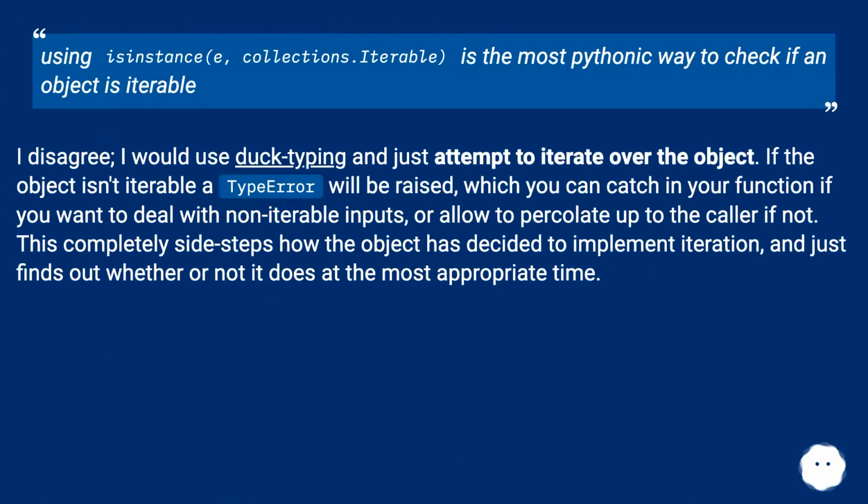Using isinstance, collections.Iterable, is the most Pythonic way to check if an object is iterable. I disagree. I would use duck typing and just attempt to iterate over the object. If the object isn't iterable, a TypeError will be raised, which you can catch in your function if you want to deal with non-iterable inputs, or allow to percolate up to the caller if not. This completely sidesteps how the object has decided to implement iteration, and just finds out whether or not it does at the most appropriate time.